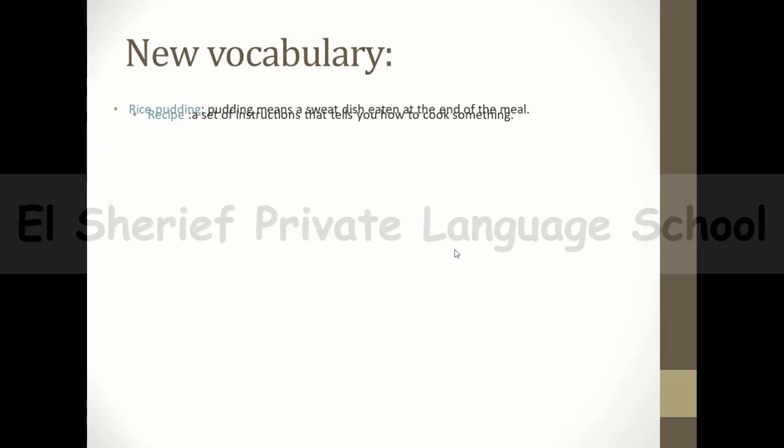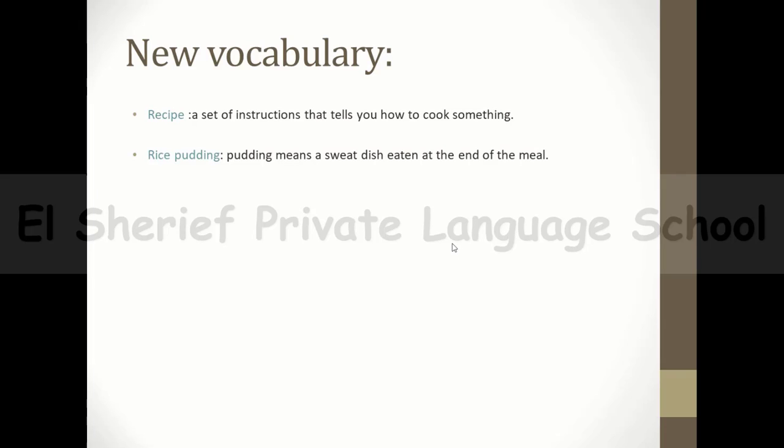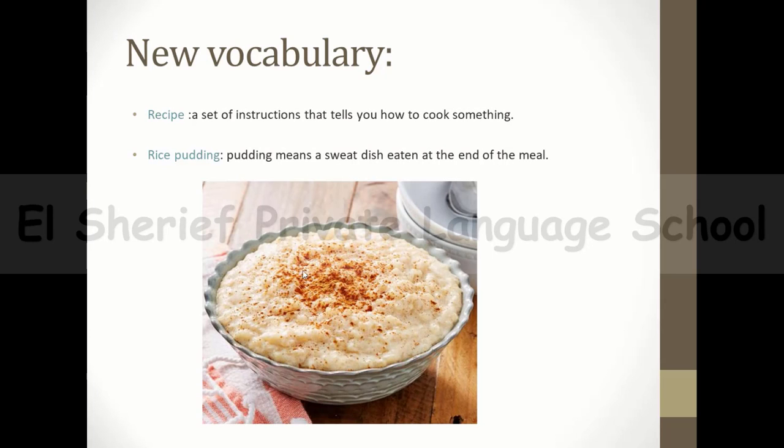And now we have another word. It's rice pudding. Rice pudding, guys, is this. This is the rice pudding. Pudding, guys, means a sweet dish eaten at the end of the meal. And our sweet dish is the rice pudding, the Egyptian famous dish. Okay, so this is the rice pudding.